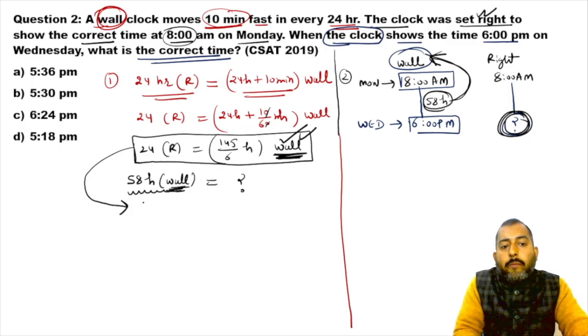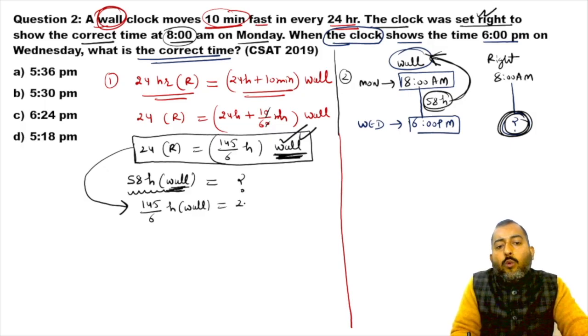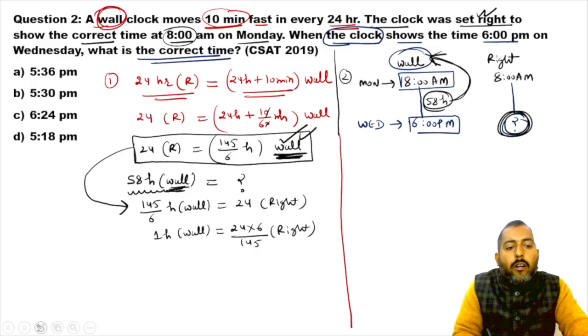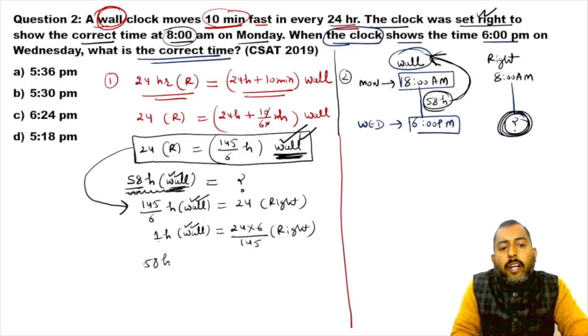So I can write this information as 145 upon 6 hours of wall will be equal to 24 hours of right. And from here, 1 hour of wall clock will be equal to 24 into 6 upon 145 hours of right. I want to know about 58 hours, so 58 hours of wall will be equal to 24 into 6 upon 145 into 58 hours of right clock.